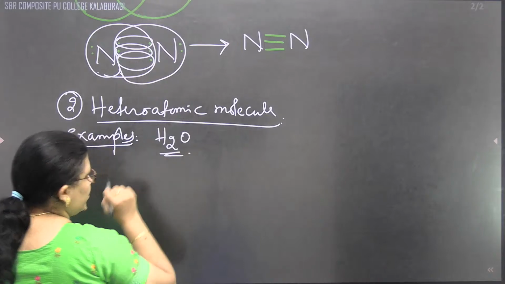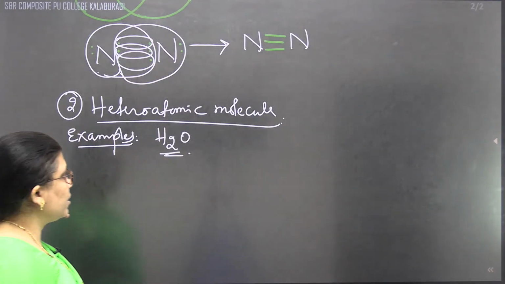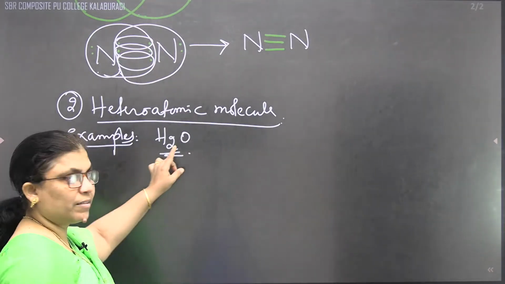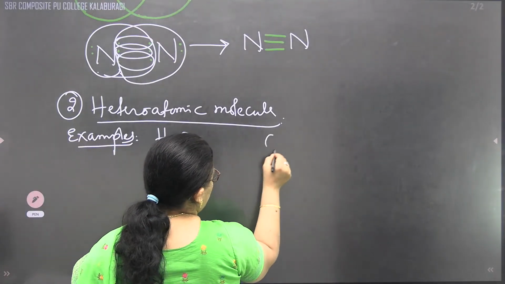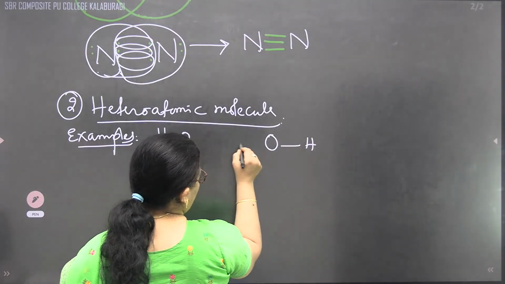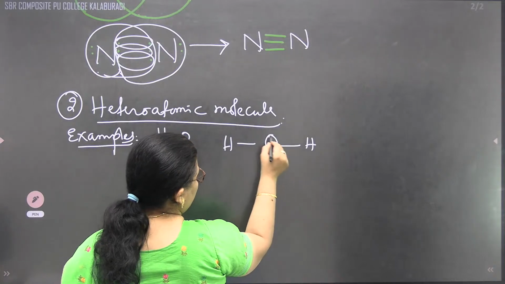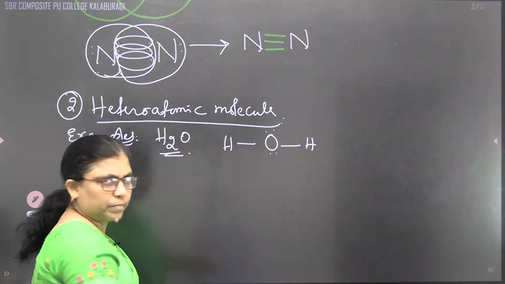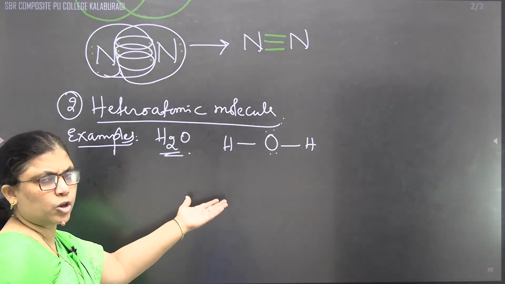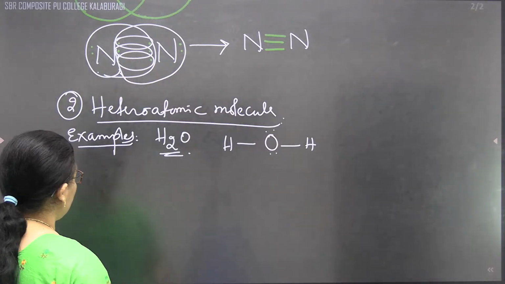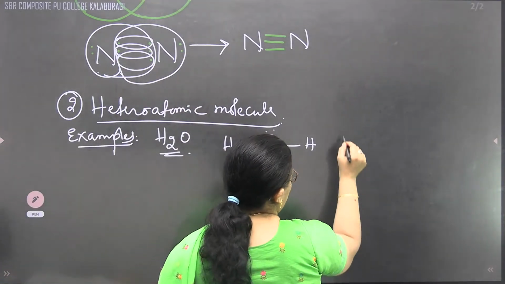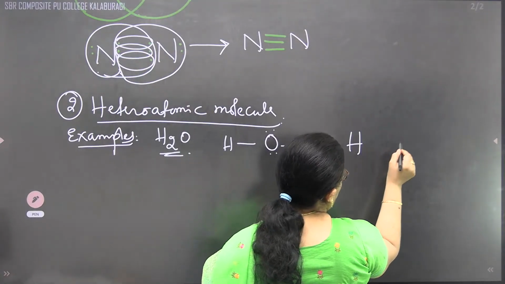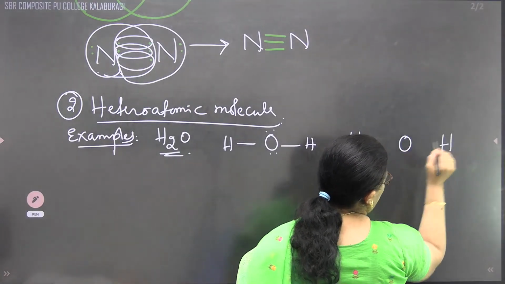Water molecule. When we are dealing with the water molecule, we said that oxygen will be present at the center surrounded by 2 hydrogen atoms. As we know the structure, oxygen is at the center and the 2 hydrogen atoms will be there. 1, 2, 3, 4, 5, 6, 7, 8. Correct? Easy. By knowing the structure, we can easily write how to represent them. Hydrogen, and this is oxygen, and this is hydrogen.